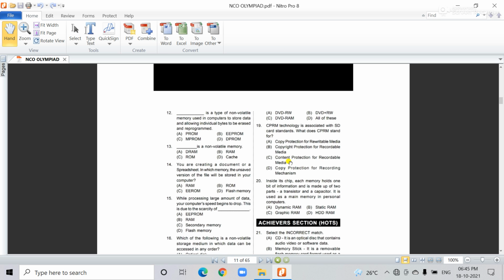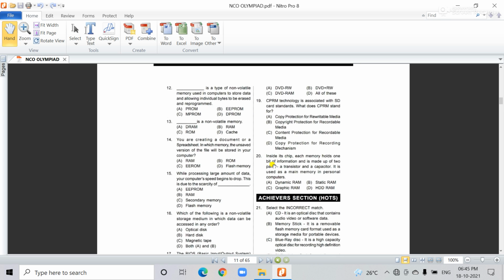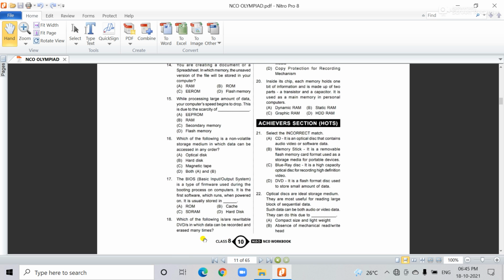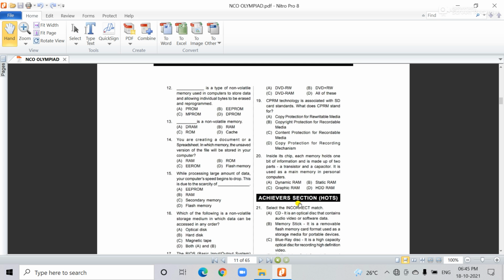DVD minus RW is correct. DVD plus RW is also correct. DVD RAM is also correct. So the correct answer is all of these. These are all DVDs used to store data, which can be recorded and erased many times.